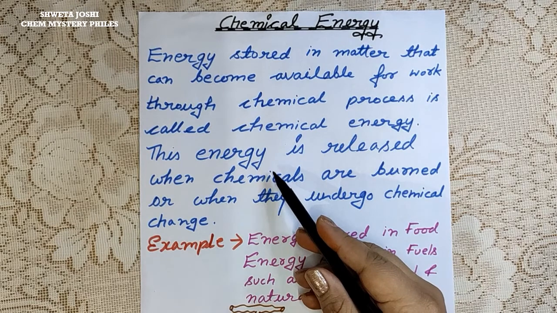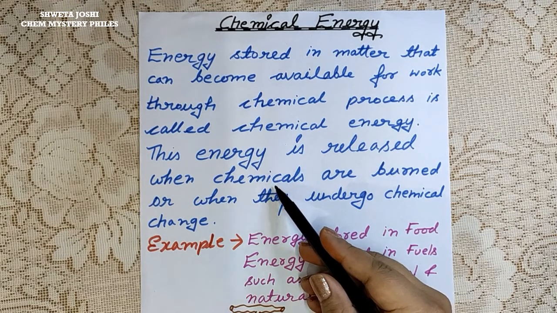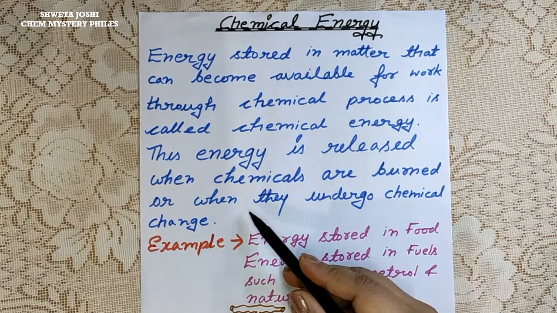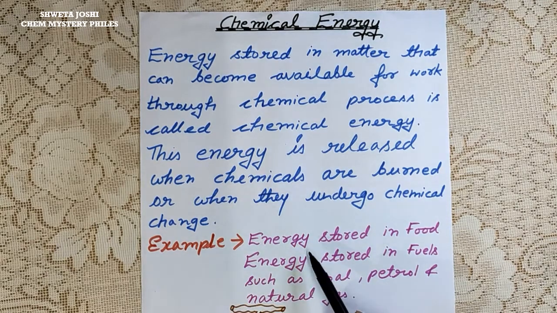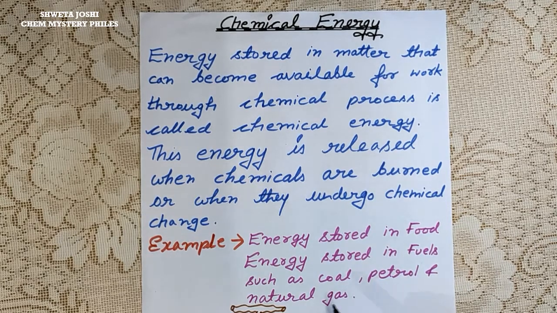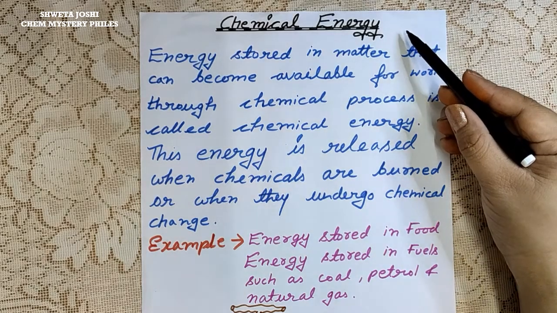This energy is released when chemicals are either burned or when they undergo chemical change, that is, chemical processes, chemical reactions. For example, energy stored in food, and energy stored in fuels such as coal, petroleum and natural gas, is termed chemical energy.